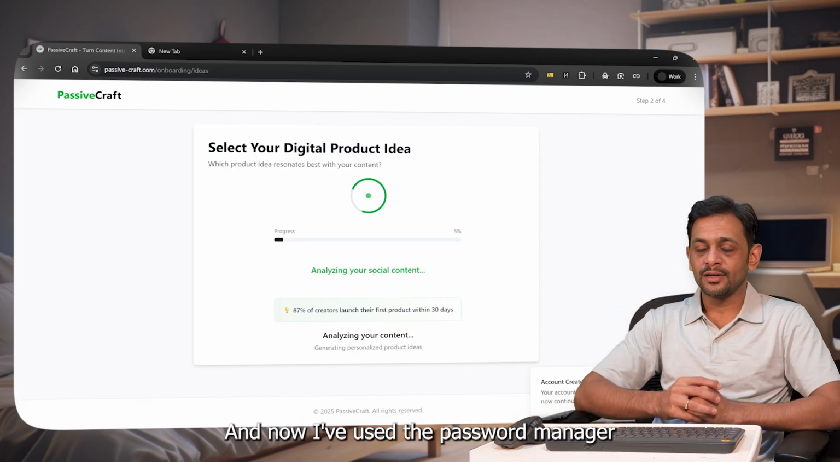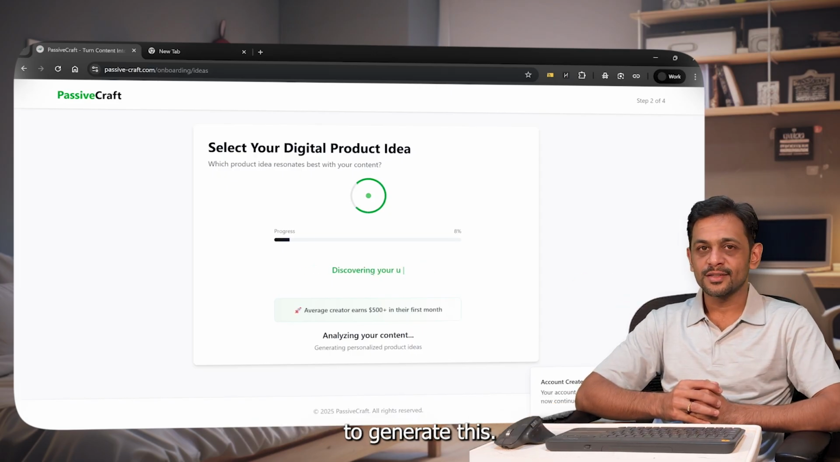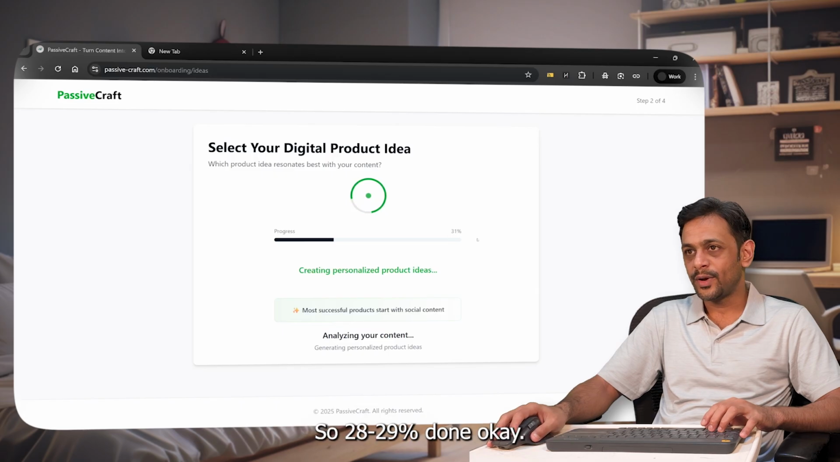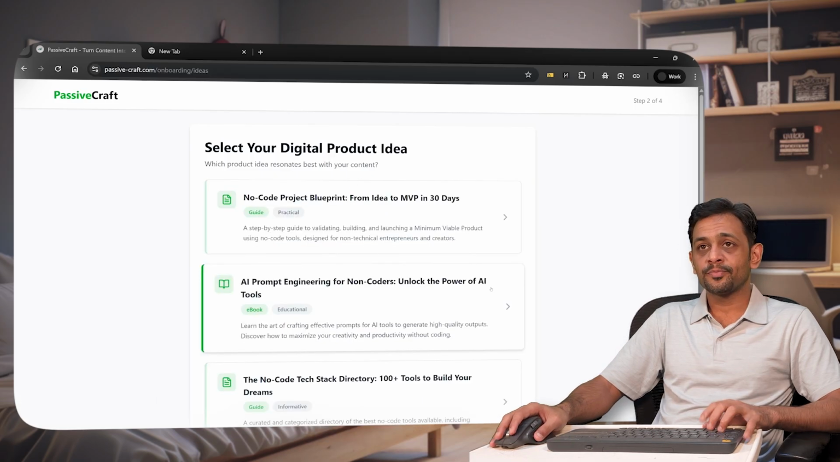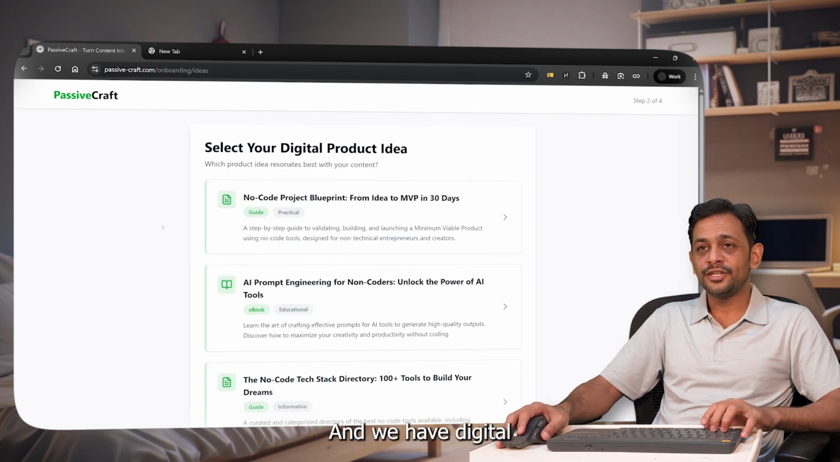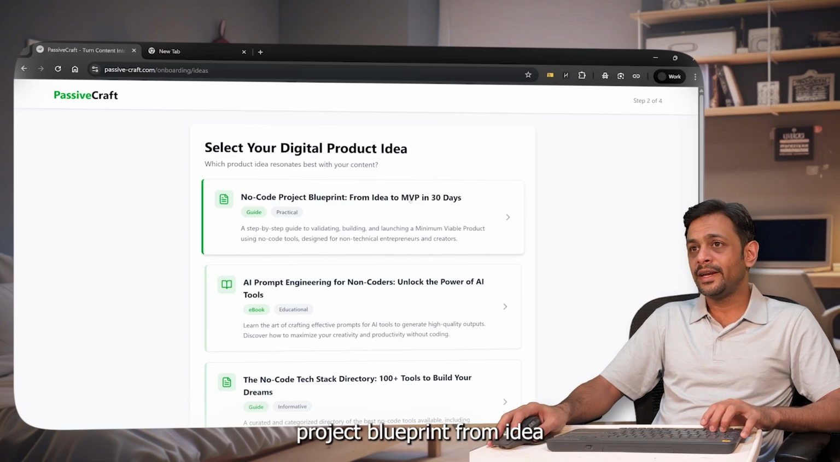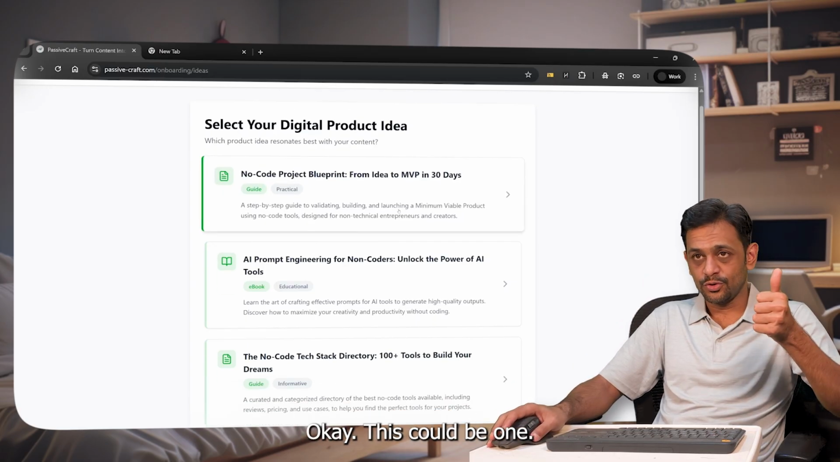Now, I've used a password manager to generate this. As you can see, it's analyzing the content right now. So 29% done. Okay, and we have digital product ideas available. No code project blueprint, from idea to MVP in 30 days. Okay, this could be one.